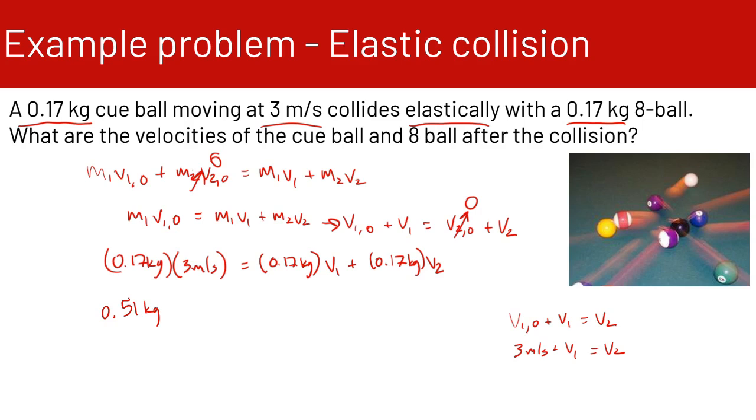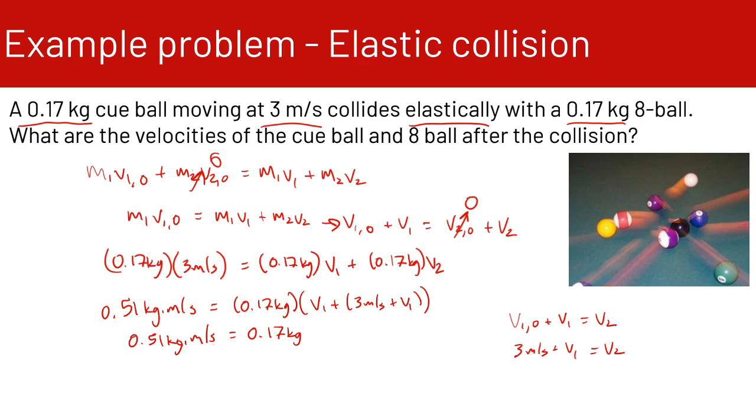So we have 0.51 kilogram meters per second is equal to 0.17 kilograms times v1 plus 3 meters per second plus v1, all times that 0.17 kilograms. So 0.51 kilogram meters per second equals, then I can distribute this 0.17 kilograms.